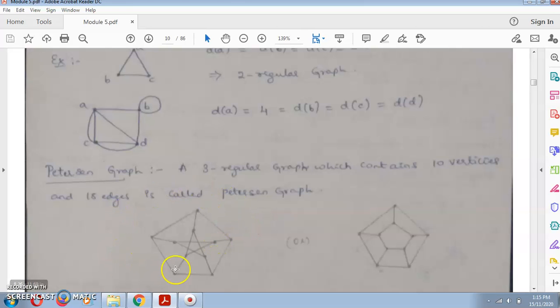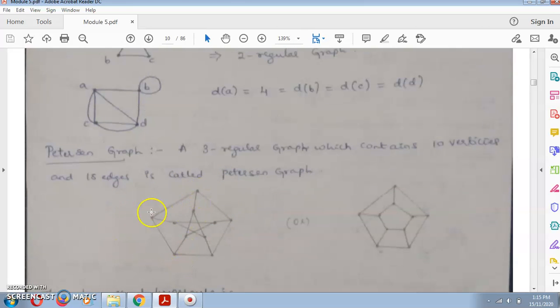In this example, take these 5 vertices, 1, 2, 3, 4, 5, and 1, 2, 3, 4, 5. So this has 10 vertices, and the number of edges inside this is 1, 2, 3, 4, 5, 6, 7, 8, 9, 10, 11, 12, 13, 14, and 15.